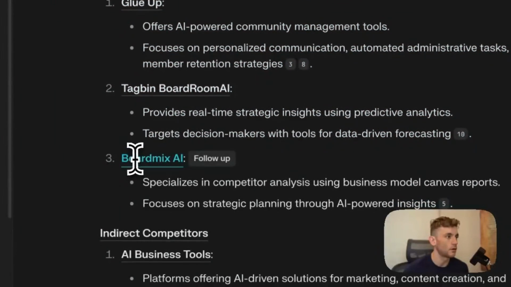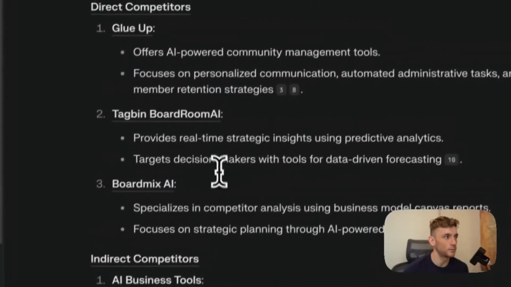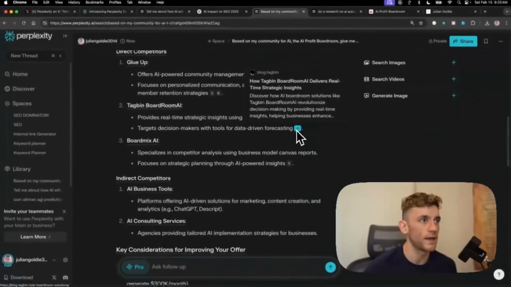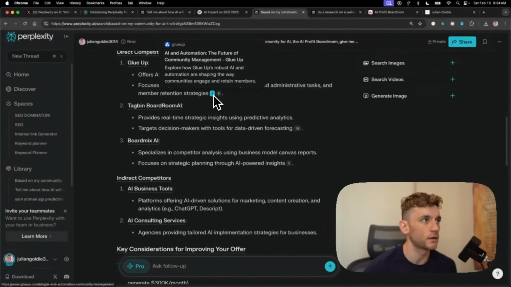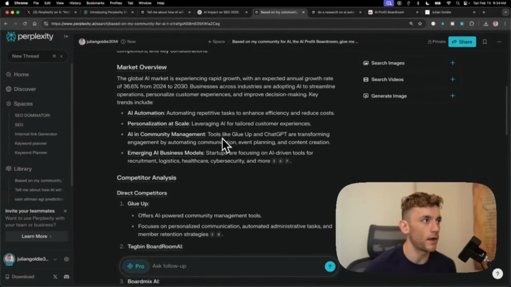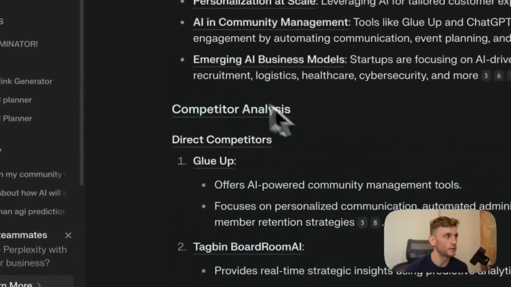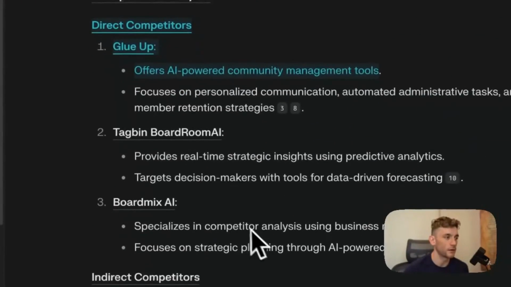Some ideas on different communities that we're competing with. I've never actually heard of any of these, to be fair. Let's see where they're getting that from. These are more like AI tools. I wouldn't say they're direct competitors, so I don't know how it's got that insight, to be honest. So indirect competitors, AI business tools and consulting services. Direct competitors, these are not direct competitors, to be fair.